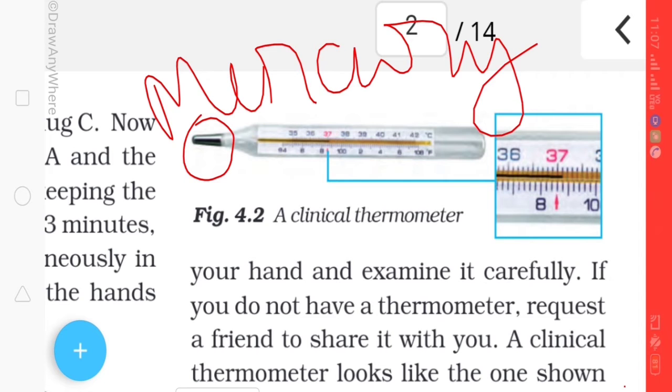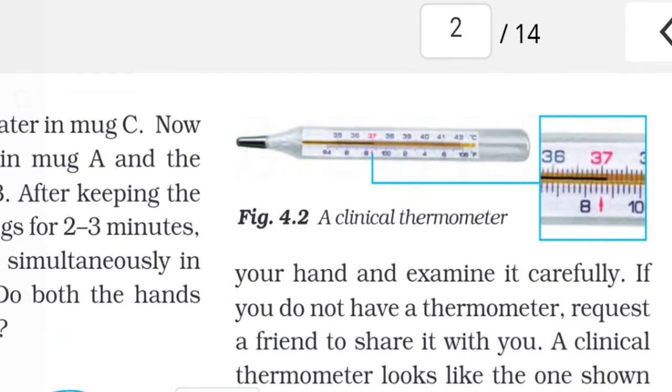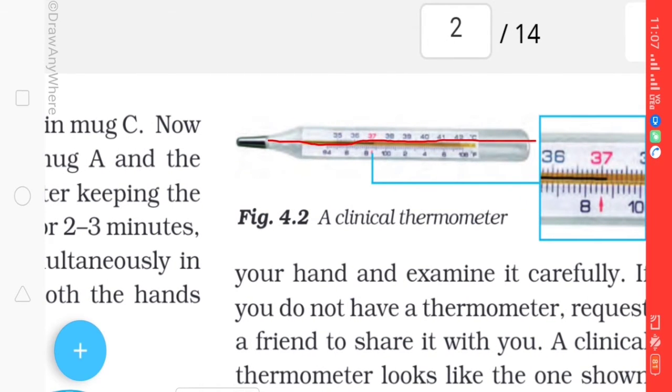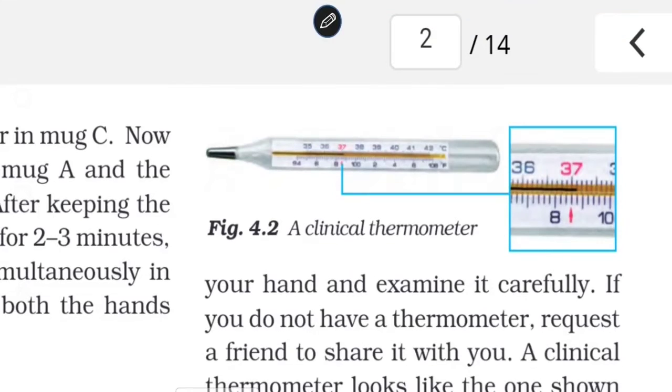We can see that this mercury is thread like, and it is shining. It is like a thread, very thin. We can see it in the thermometer. So this is how a clinical thermometer looks.